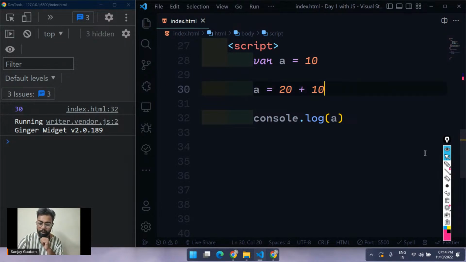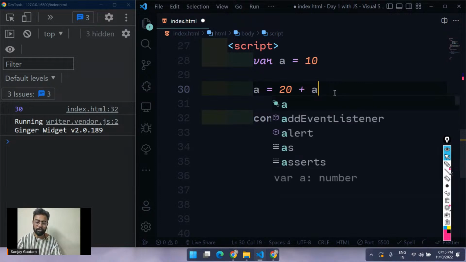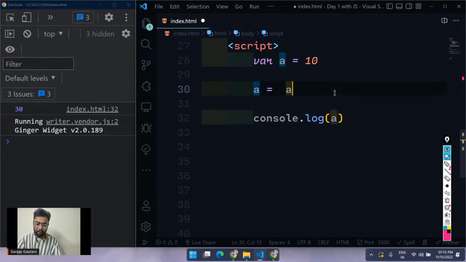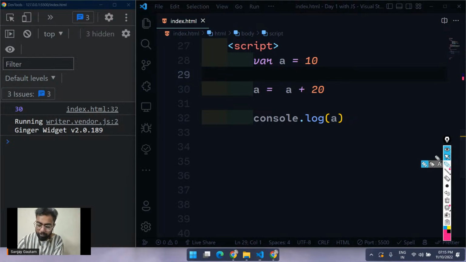So 20 plus 10 is the new value for a. But you can see this 10 is actually the value of a, as we already have a variable at the very first line. So you can just do a equals a plus 20, and we are going to get 30 here. Why? Now we are saying that make the value of a equal to a plus 20.